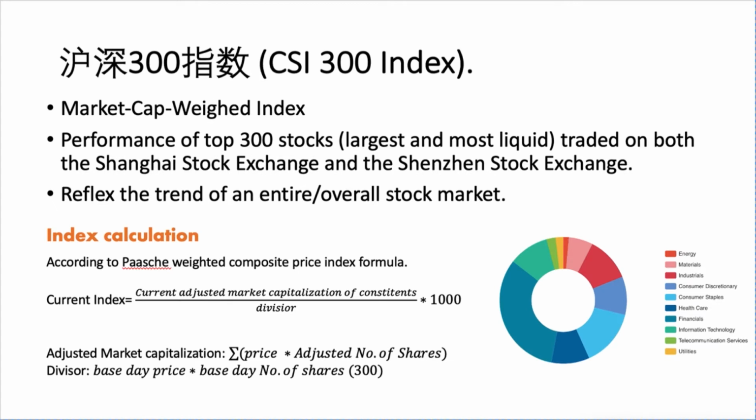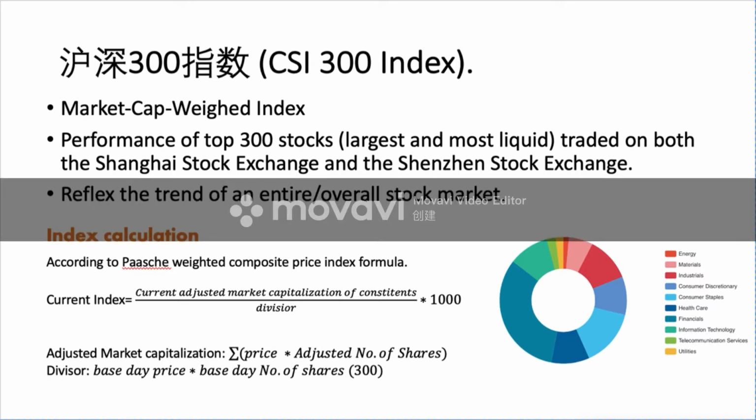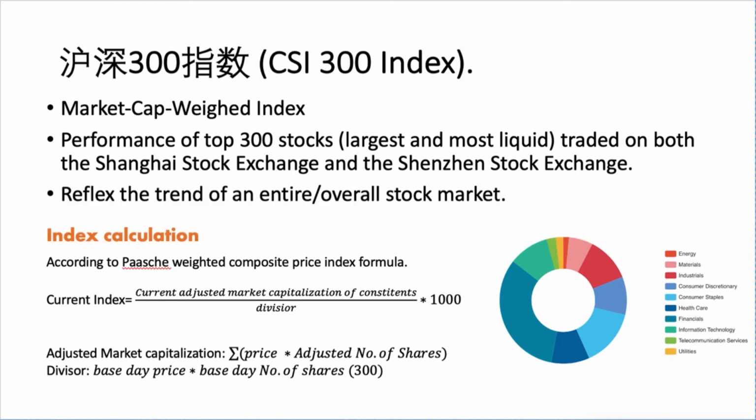So first of all, the CSI 300 index. It is a market cap weighted index. It shows the performance of the top 300 stocks, the largest and most liquid stocks that are traded on the Shanghai Stock Exchange and the Shenzhen Stock Exchange. So it can reflect the trend of the entire stock market of China.